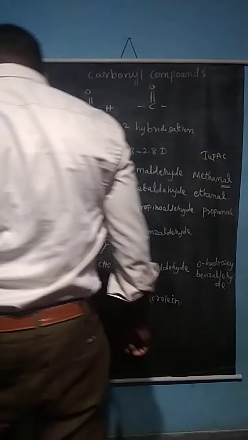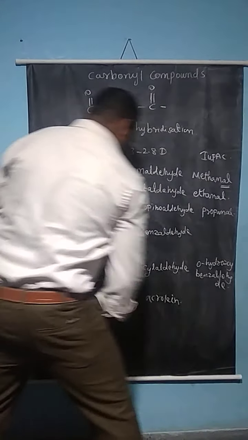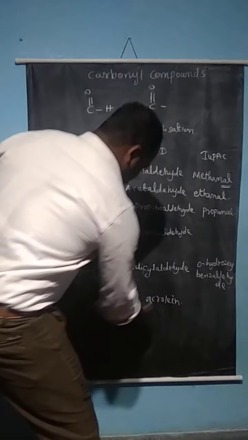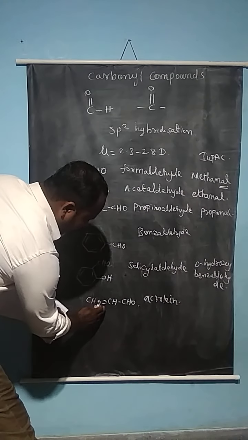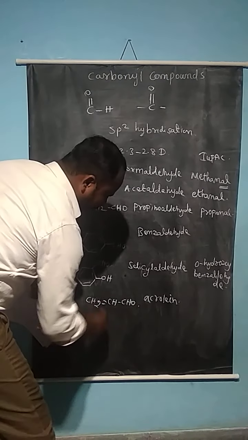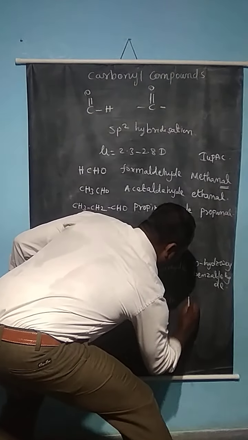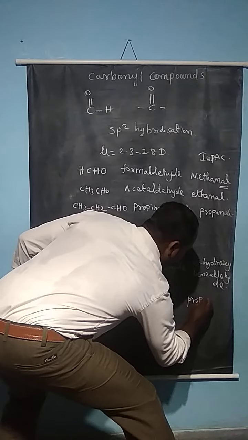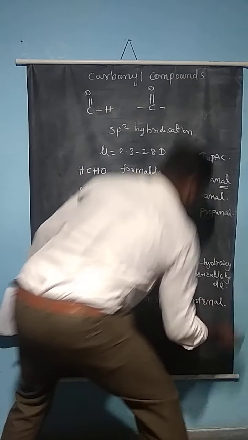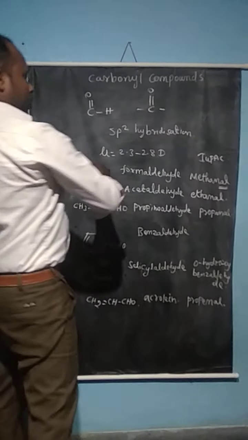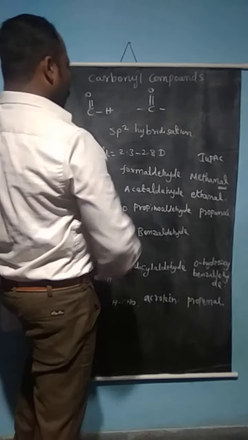In the IUPAC name, this is propenal because it contains one ene group, propenal. This is the nomenclature of some of the aldehyde compounds.